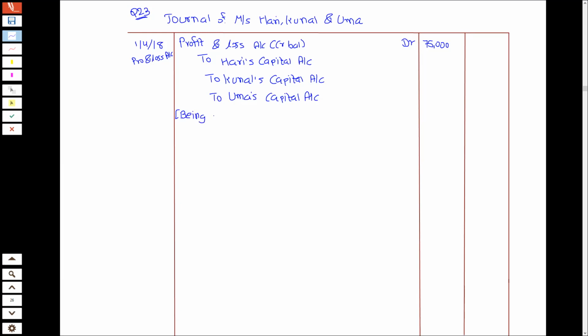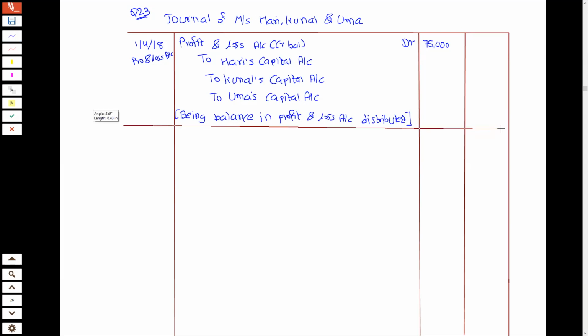Being balance in profit and loss account distributed.